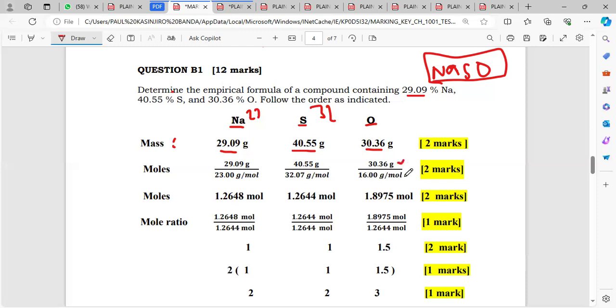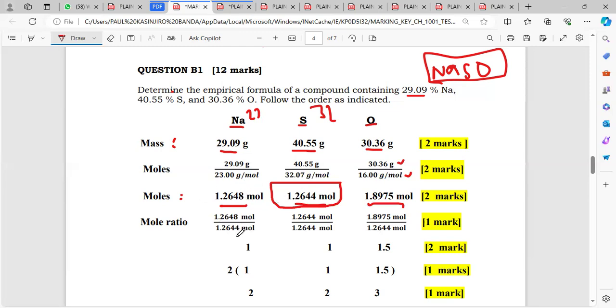So when you divide mass by the molar mass, what do you get? You get the moles, right? So these are the moles that they got here: the moles of sodium, moles of sulfur, and then the moles of oxygen there. Once you get these moles, what do you do? You look for the smallest value among these moles, and then you divide all these moles by that same value. So this is 1.2648, and then this is 1.2644. You see that this one here is the smallest, right? So we are going to divide all these values by the smallest number of moles.